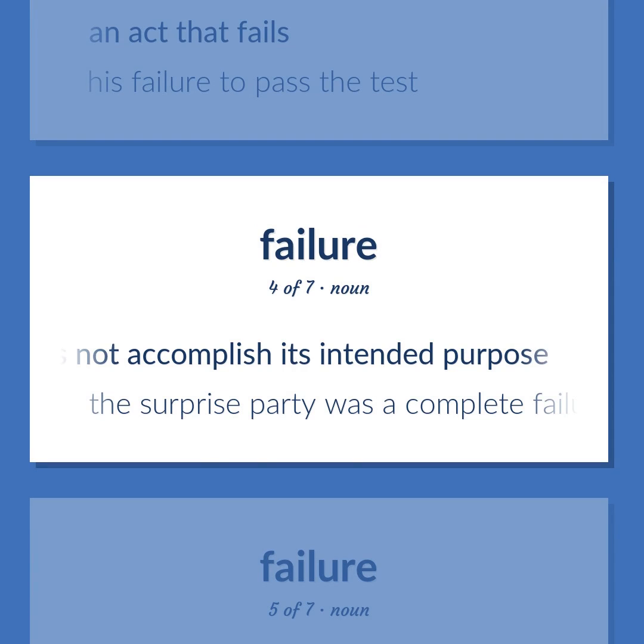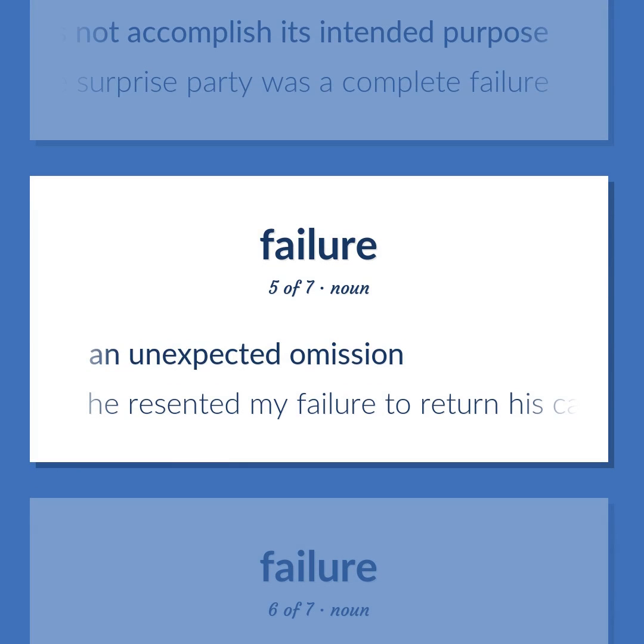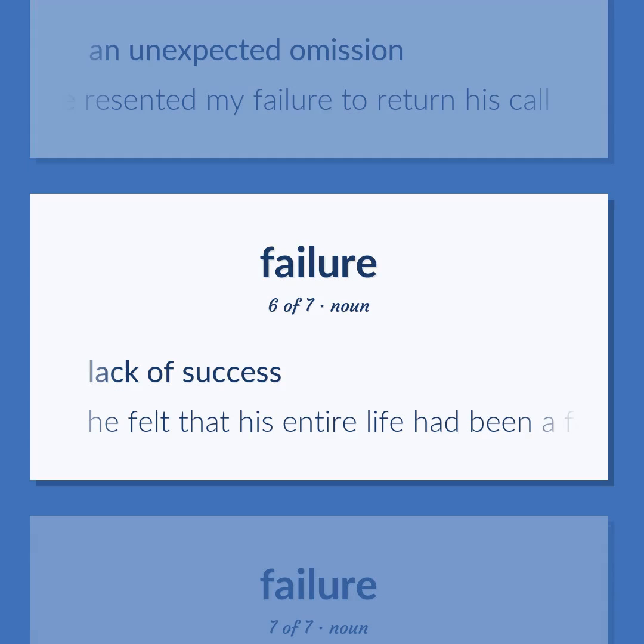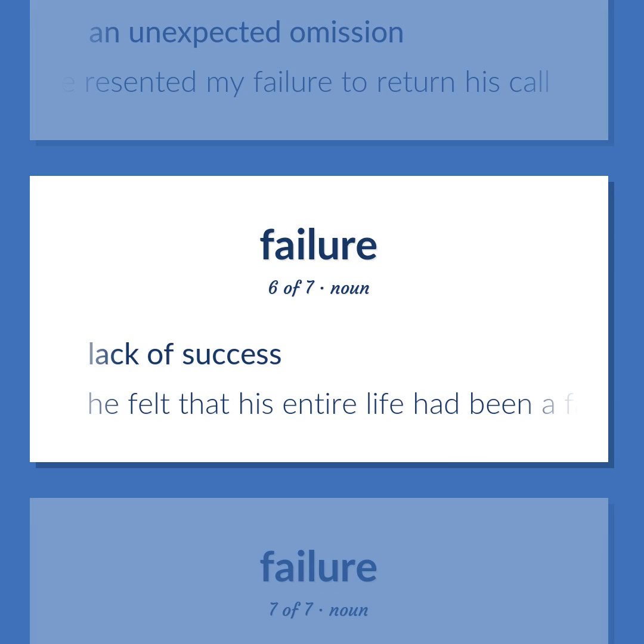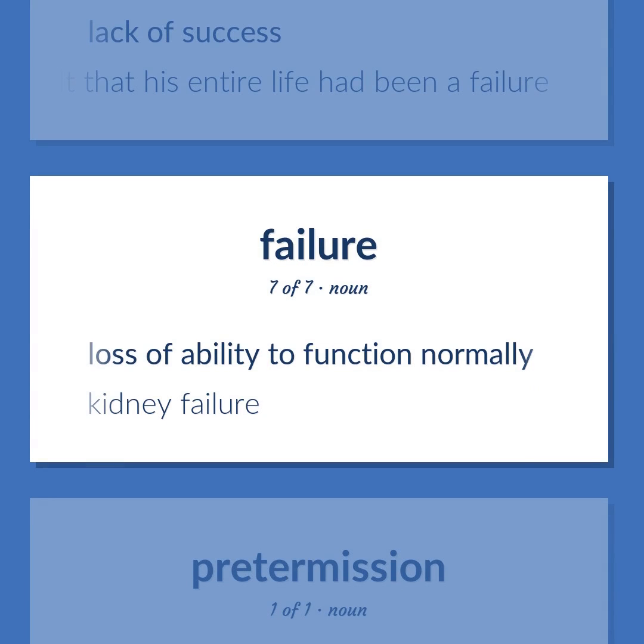The surprise party was a complete failure. An unexpected omission. He resented my failure to return his call. Lack of success. He felt that his entire life had been a failure. Loss of ability to function normally. Kidney failure.